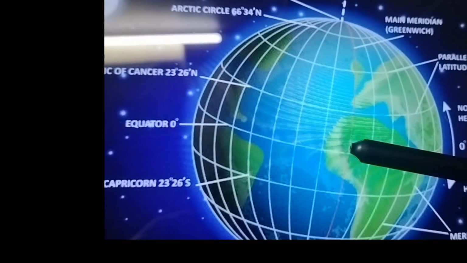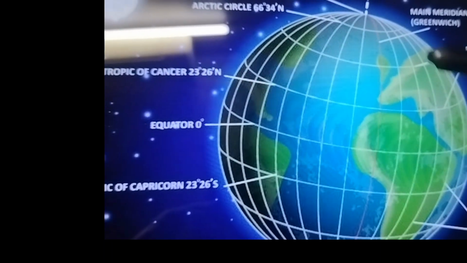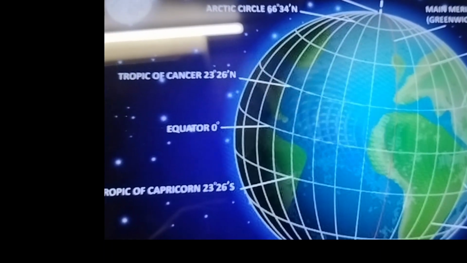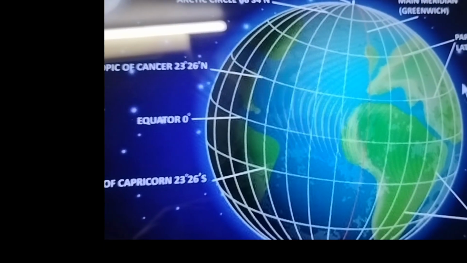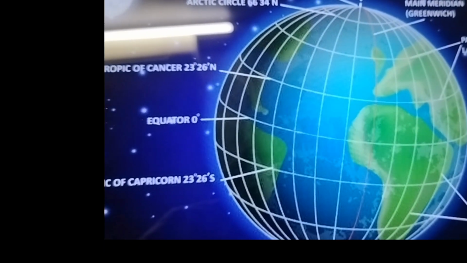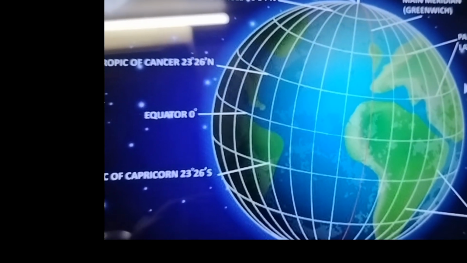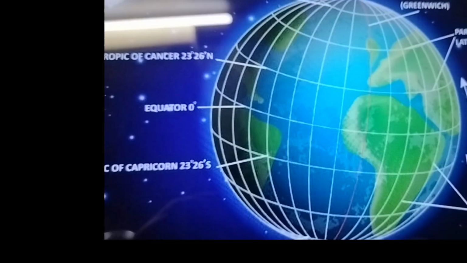This is the equator. Equator is an imaginary line that horizontally divides the earth into two parts, into two halves. है ना? These are known as the hemisphere. This is northern hemisphere and this is southern hemisphere. The region between the equator and the north pole is called the northern hemisphere, and the latitudes in the northern hemisphere are denoted by the letter N.